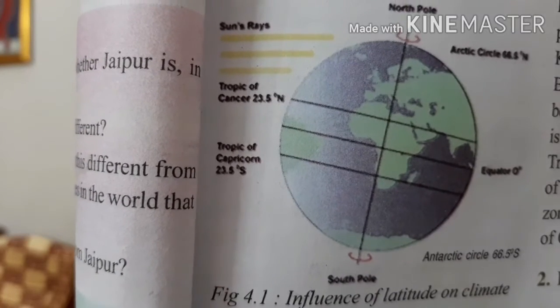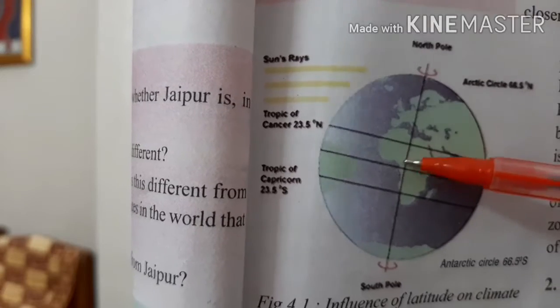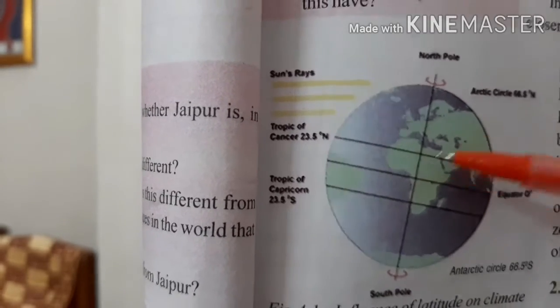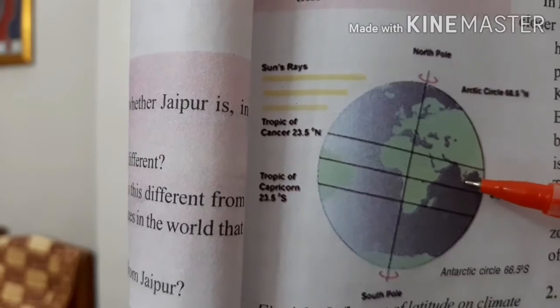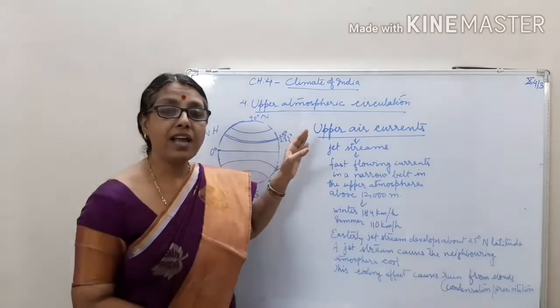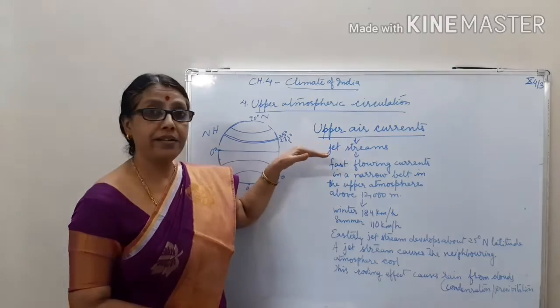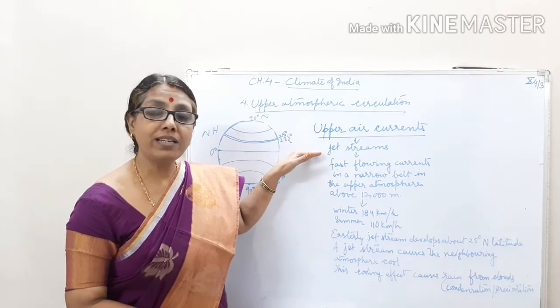Look at the picture given in your textbook, children. This is India, and here are the northeast trade winds. So India lies in which belt, children? Dry northeast trade winds. The climate of India is also affected by upper air currents, children. Upper air currents are also known as jet streams. Now what are jet streams?